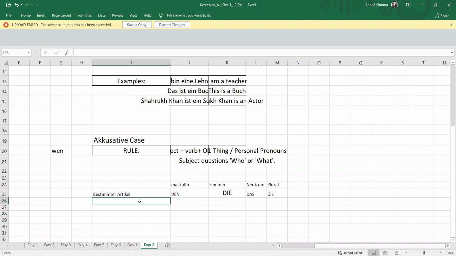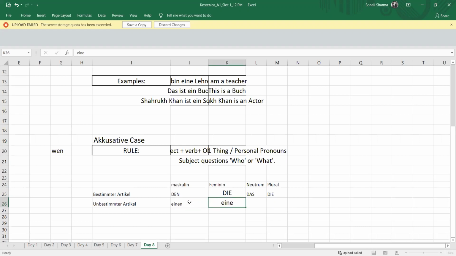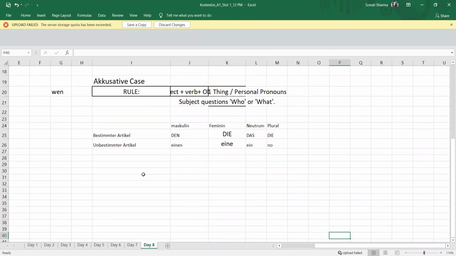If I talk about the unbestimmte articles, the unbestimmt article in the singular form is a or an. So ein will become einen, then eine, then ein, and then again there is no unbestimmte article in the plural. Now the example: if I say I have a brother, the question is what I have and who is having the brother.